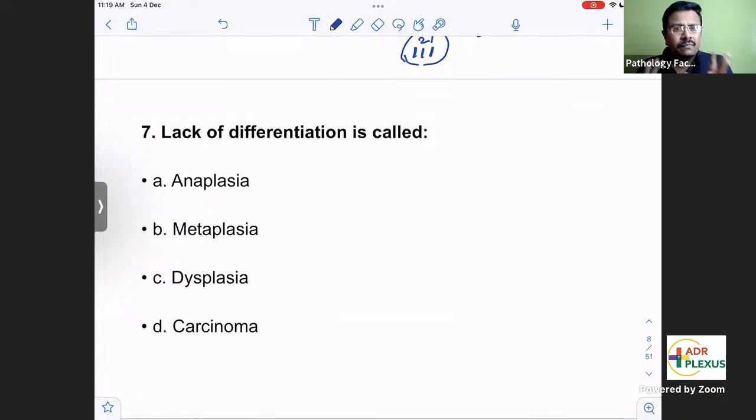Now, moving on to a very important concept, that is the basic concept in neoplasia, lack of differentiation. What do you mean by differentiation? Differentiation அப்படின்னா, நியோப்ளேசியால ஒரு டியூமர் டிஷ்யூ எந்த பேரண்ட் ஆர்கன்ல இருந்து, எந்த டிஷ்யூ ஆஃப் ஆரிஜின்ல இருந்து அரைஸ் ஆகுதோ, அதே டிஷ்யூவை மாதிரி ரிசம்பிளன்ஸ் கொடுக்கிறதுதான் that is called as differentiation.